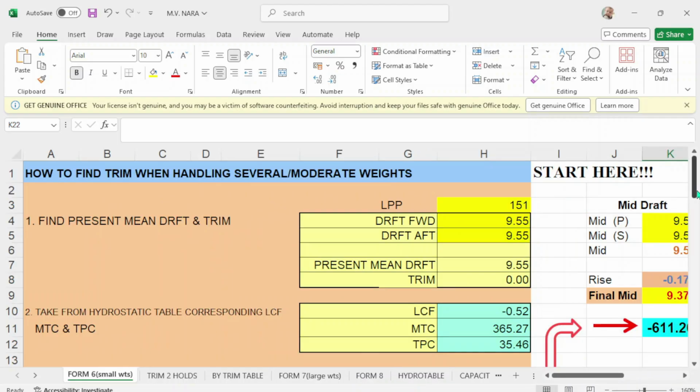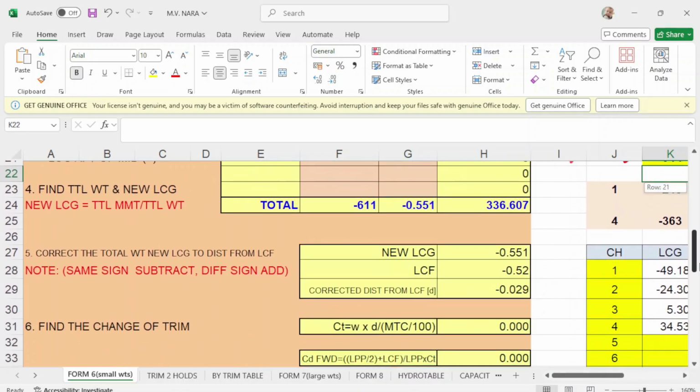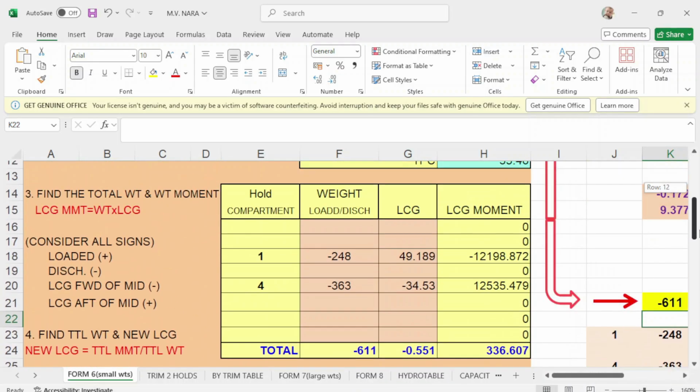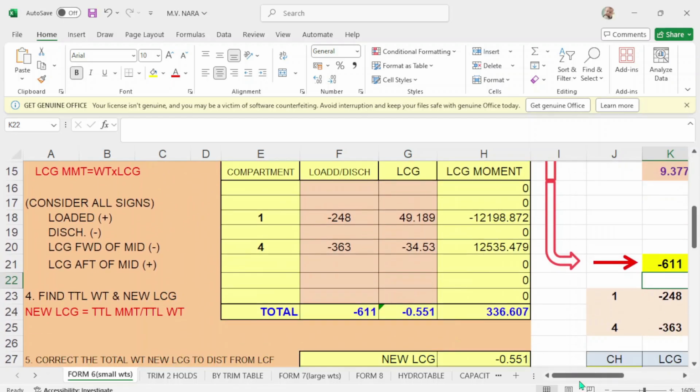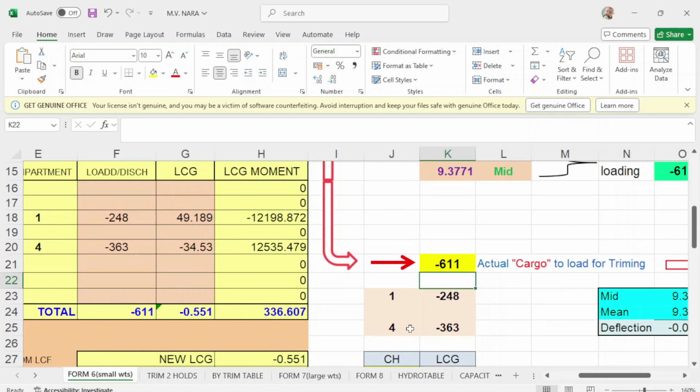Okay, take note of the weights taken out. So number 1 should be negative 248, which is this one, and number 4 is negative 63, which is this one, and you have the corresponding LCG.